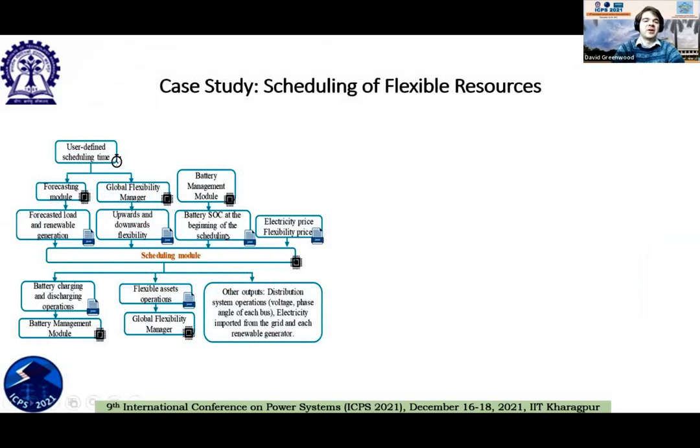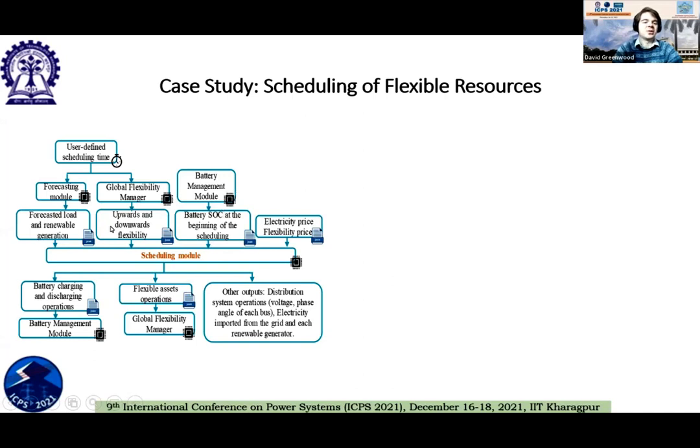The module I haven't discussed there is the scheduling module, and we're going to talk about that a bit more in a case study. What this does is it takes inputs from the battery energy management module and the global flexibility manager via the local flexibility managers and the forecasting module, and it turns that into a schedule of what the best way to use all the assets on the system is. It has built into it a model of the local network. It takes in electricity price. It takes in the price of using the different flexible assets as calculated by the global flexibility manager.